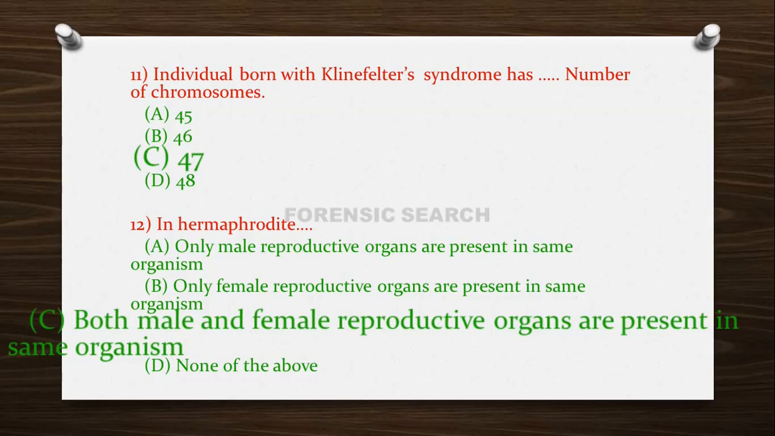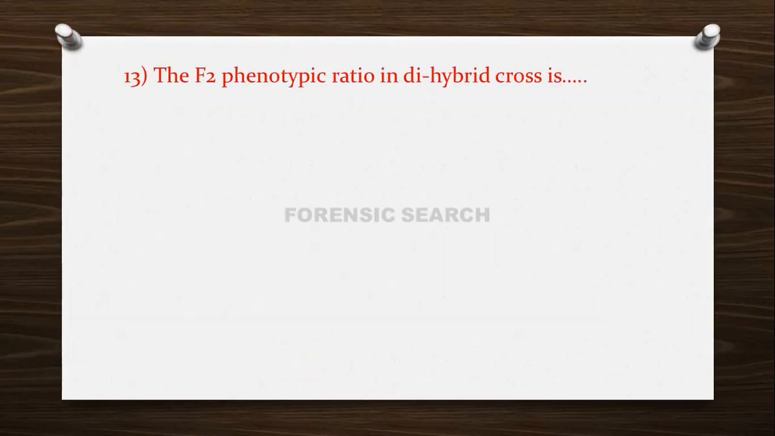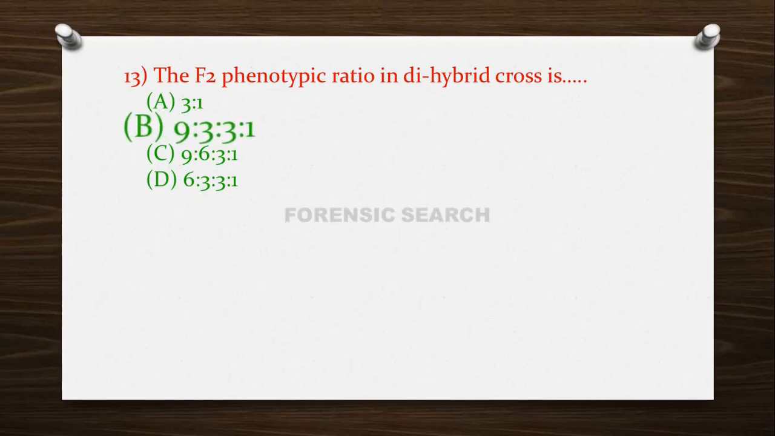Then the next question is, the F2 phenotypic ratio in a dihybrid cross is? Option A, 3:1. Option B, 9:3:3:1. Option C, 9:6:3:1. And option D, 6:3:3:1. So the correct answer of this question is option B, that is 9:3:3:1 is the F2 phenotypic ratio in a dihybrid cross.